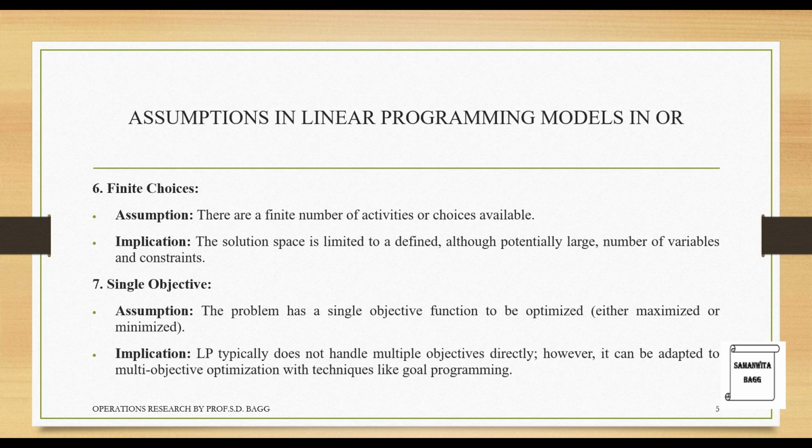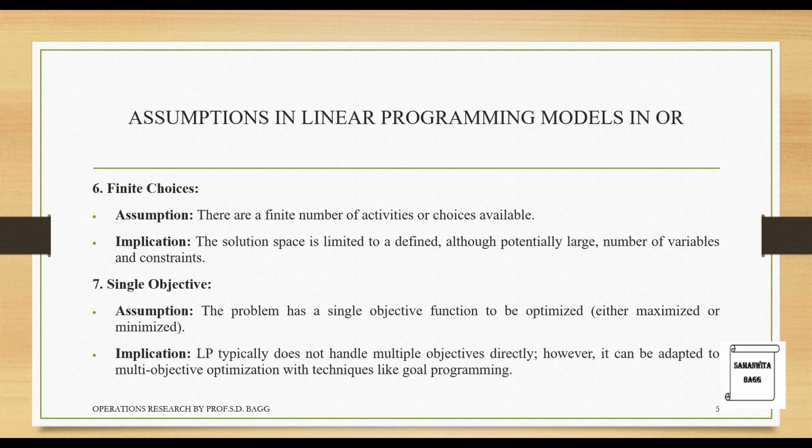Single objective assumption: the problem has a single objective function to be optimized, either maximized or minimized. So what we'll have is either solve for maximization of Z or minimization of Z. When I say maximization of Z, what we are trying to do is maximize the profit of the organization. And when we say minimize Z, what we are trying to do is minimize the losses incurred by the organization.